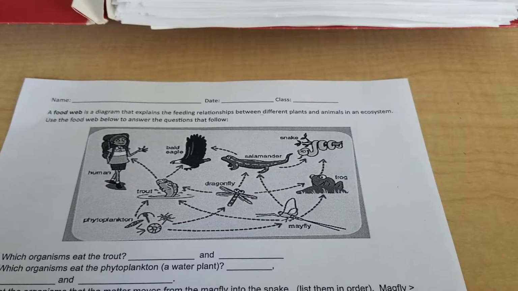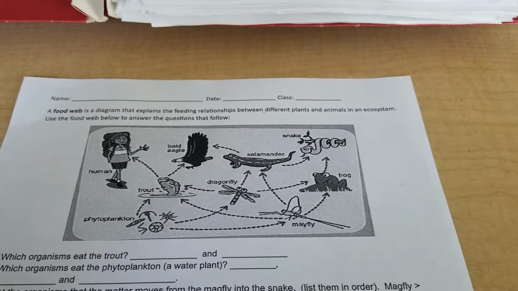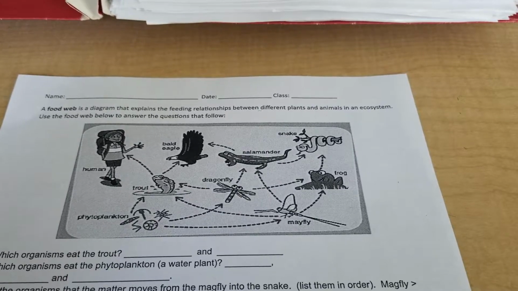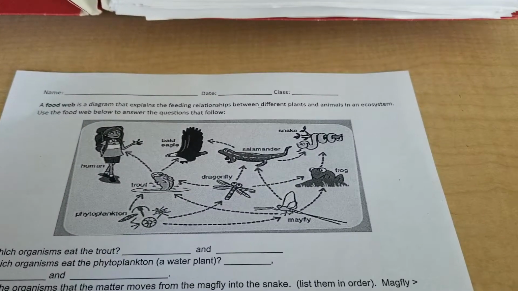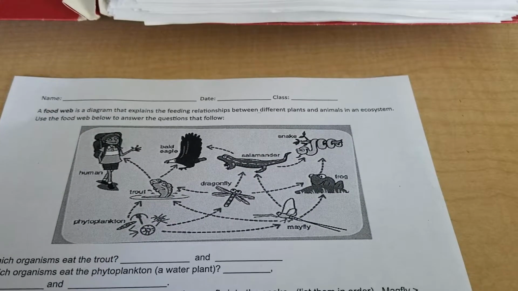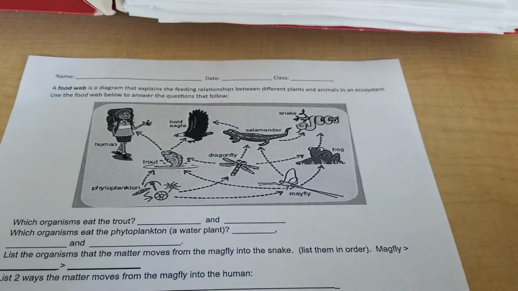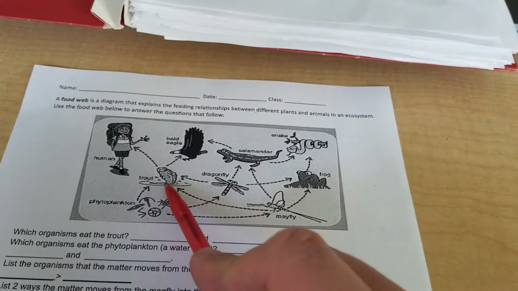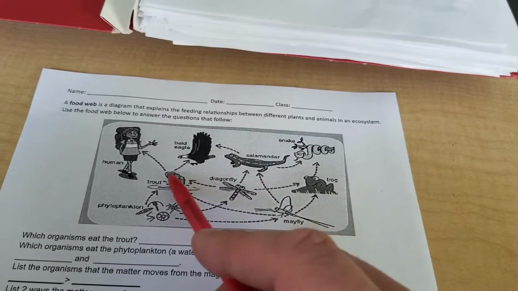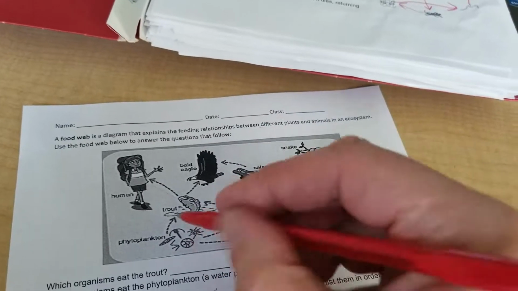Okay, for this sheet I'm going to review it. You can do a self-grading. A food web's a diagram that explains the feeding relationships between different plants and animals in an ecosystem. Using this food web, you answer the questions that follow. Which organisms eat trout? We can see here is the trout. It's eaten by a bald eagle and by a human.